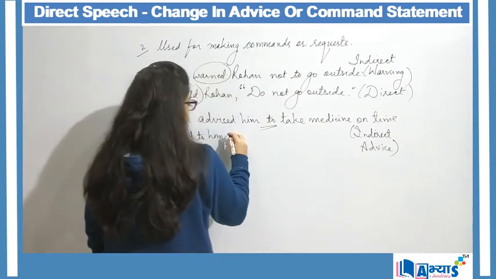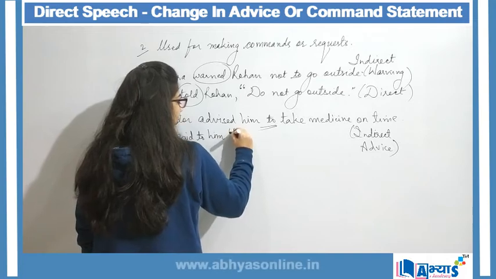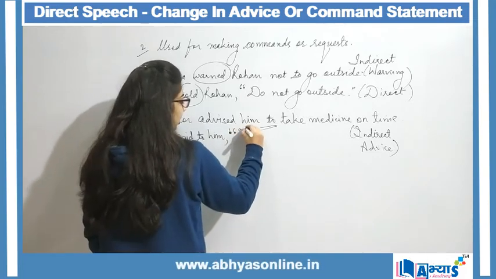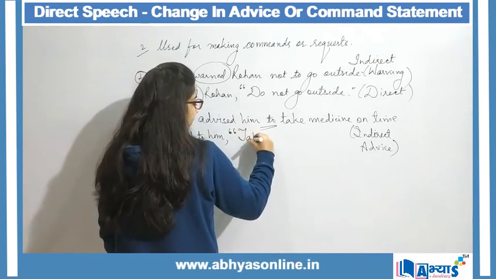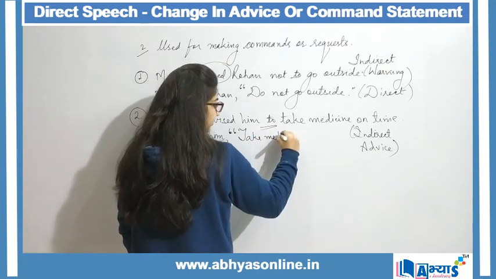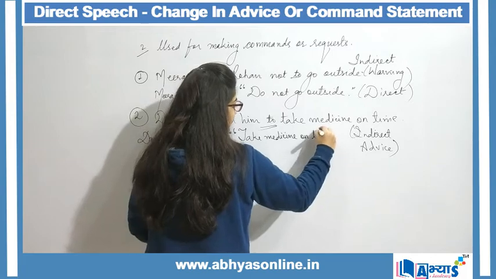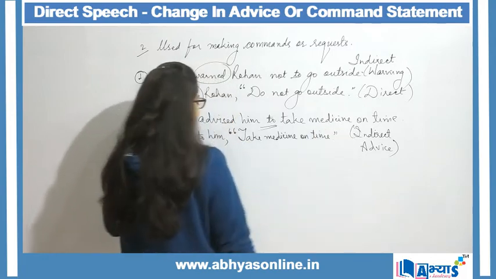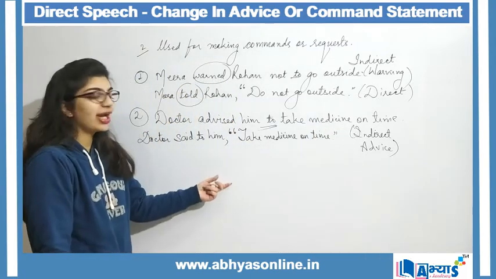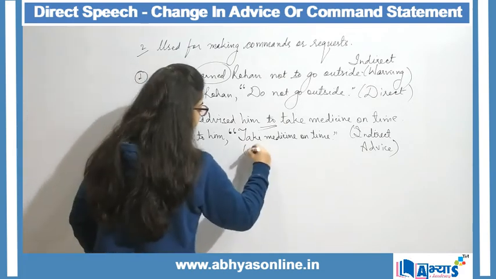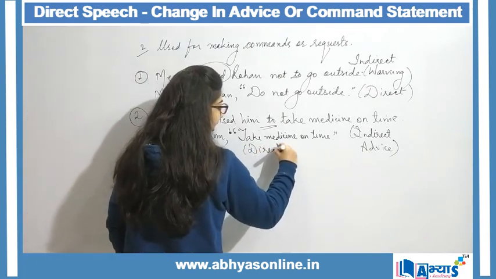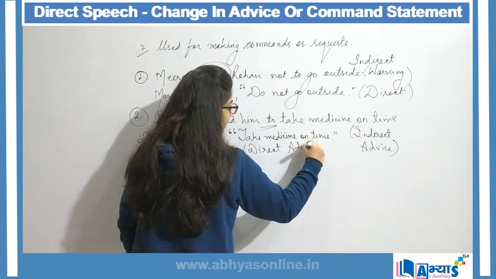Doctor said to him, inverted commas begin, take medicines on time. Now take medicines on time, this is my direct speech and it is a direct advice.